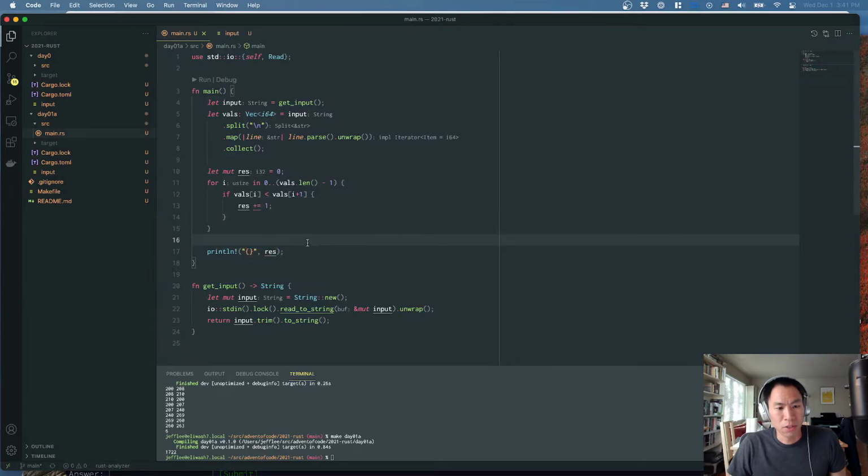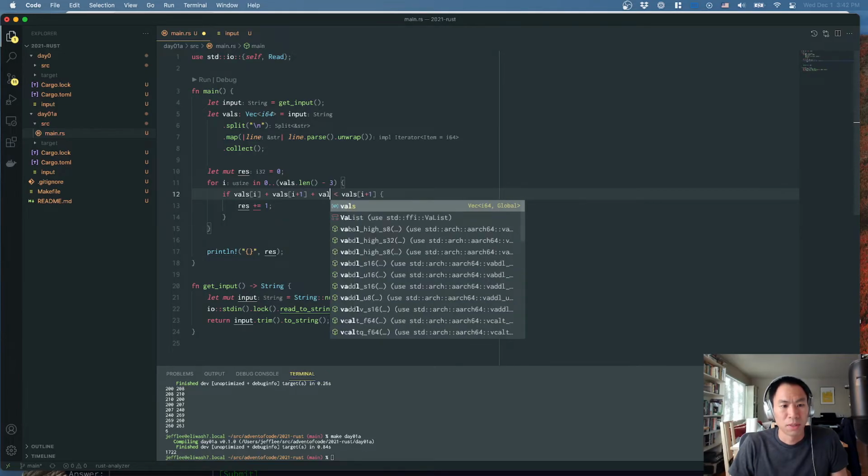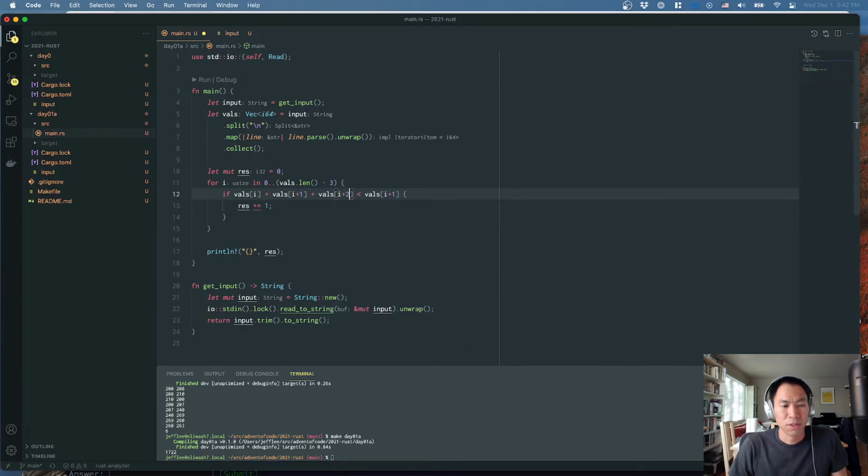So what we have to do in this case is just make sure that rather than compare it to the next one, we need to compare it to the next 3. So I basically want to subtract 3 from here. And so what we can do here is just say files I plus I plus 1 plus I plus 2 is less than